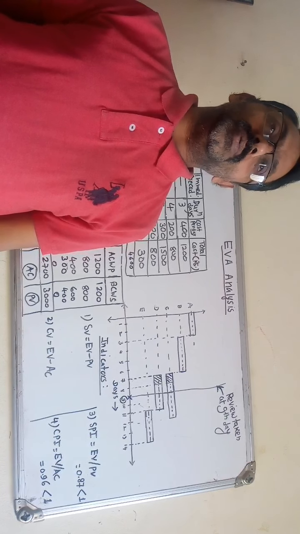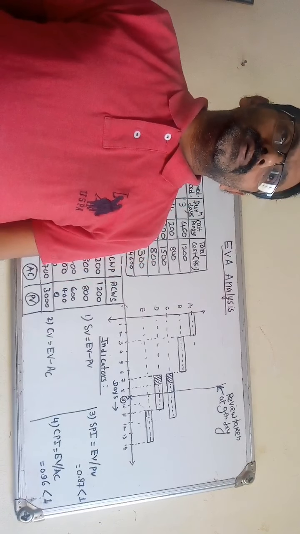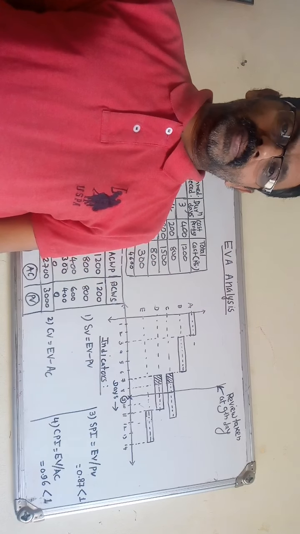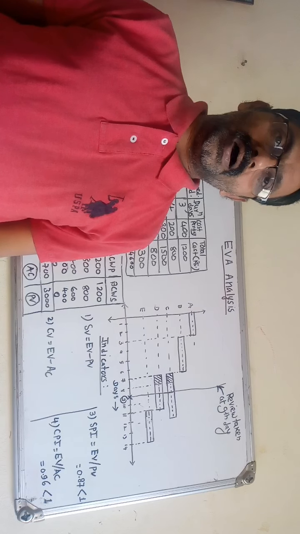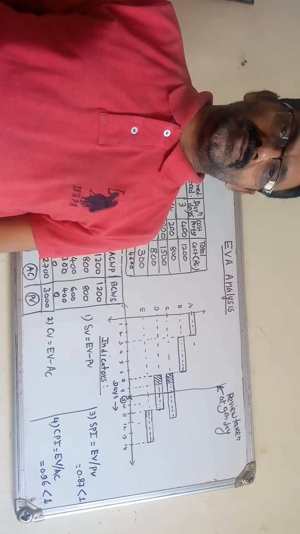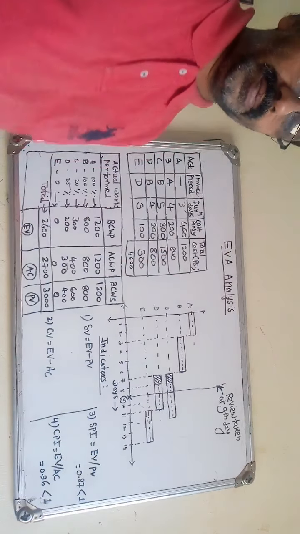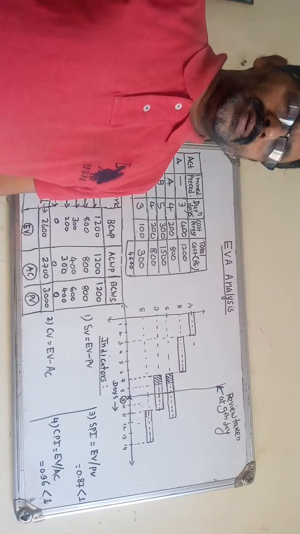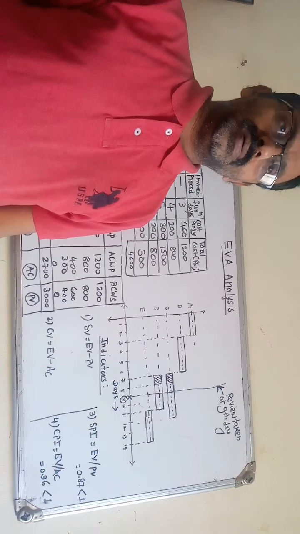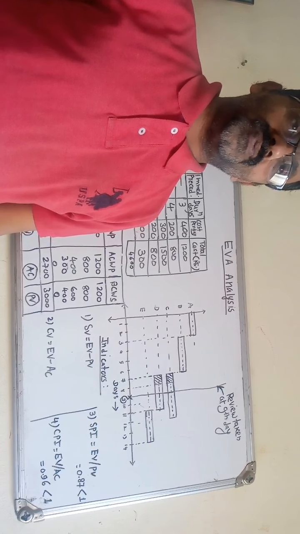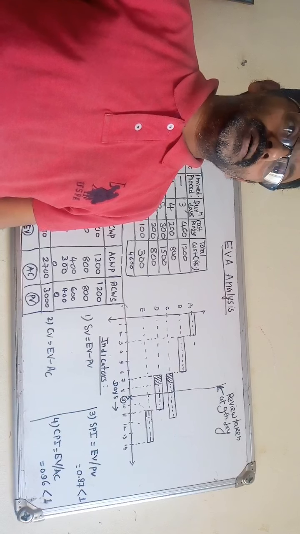Now today we will discuss one more method of project progress monitoring, and that method is known as earned value analysis, the EVA method. This method is used for monitoring or measuring the project progress.